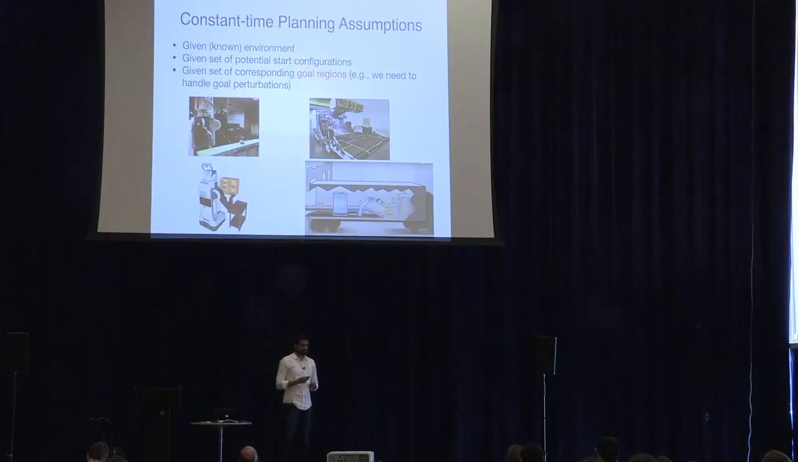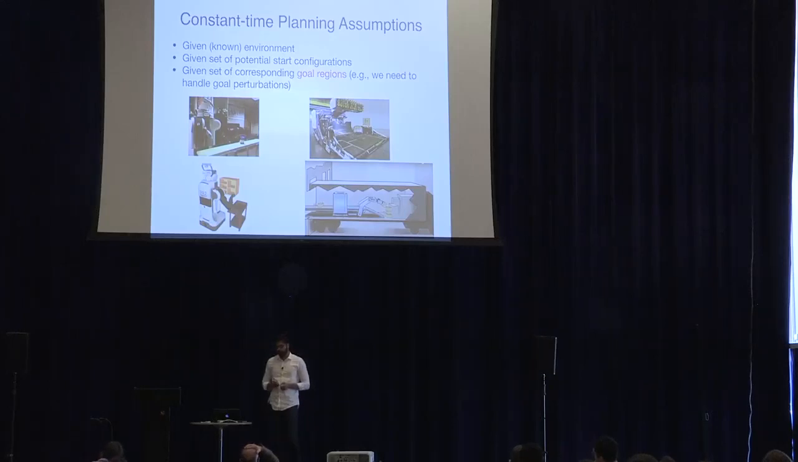So to formulate our problem, we make the following assumptions about the domain. We assume that the environment is known, as I explained, so the robot will not see any object online that it doesn't have a model of. We assume that we have a set of start configurations. So for example, again, in this conveyor example, the start configuration can correspond to the drop-off positions where the robot is dropping off objects. Again, in this truck unloading domain, the start configuration is the configuration of the robot where it unloads the boxes.